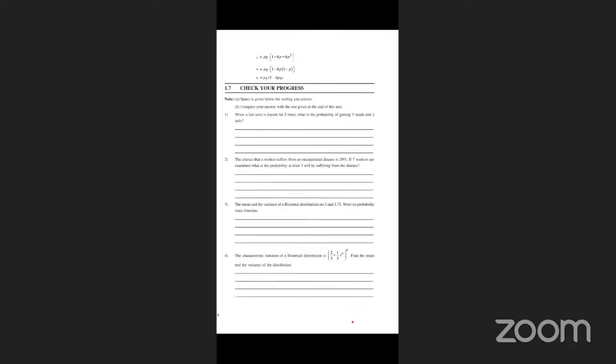This is the first question. When a fair coin is tossed 5 times, what is the probability of getting 3 heads? Okay? Probability of x is equal to 3. Here n value is 5, the number of observations is 5.